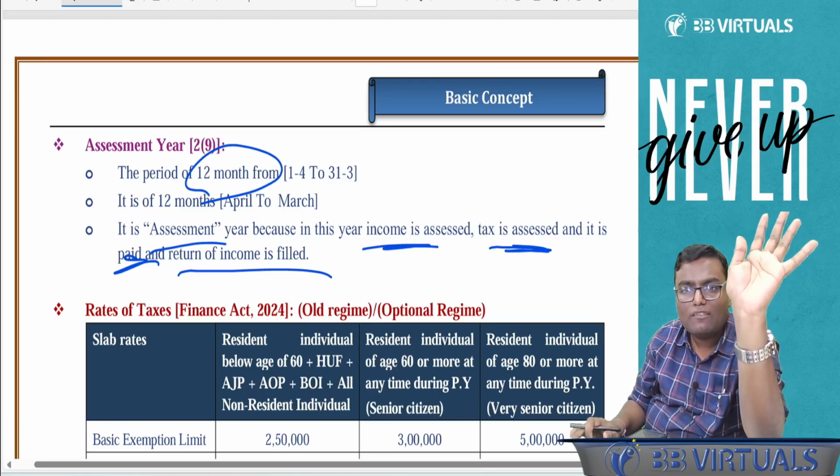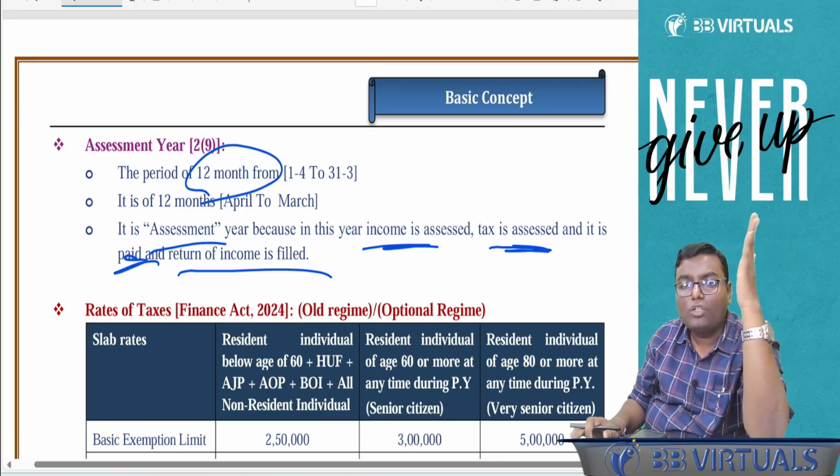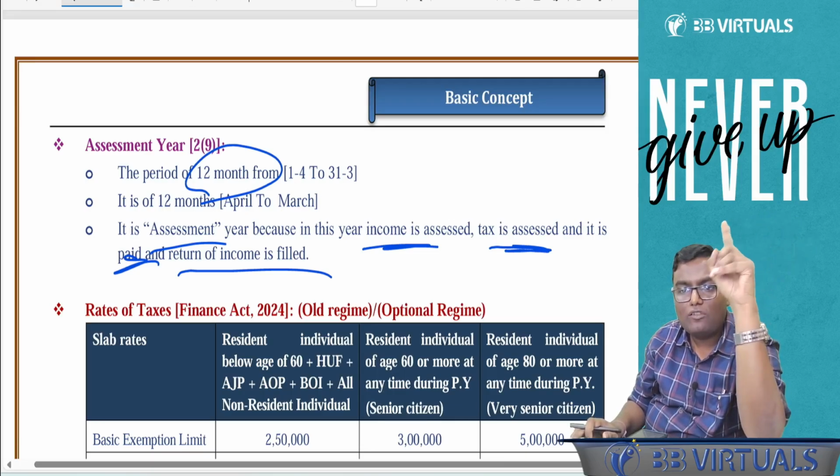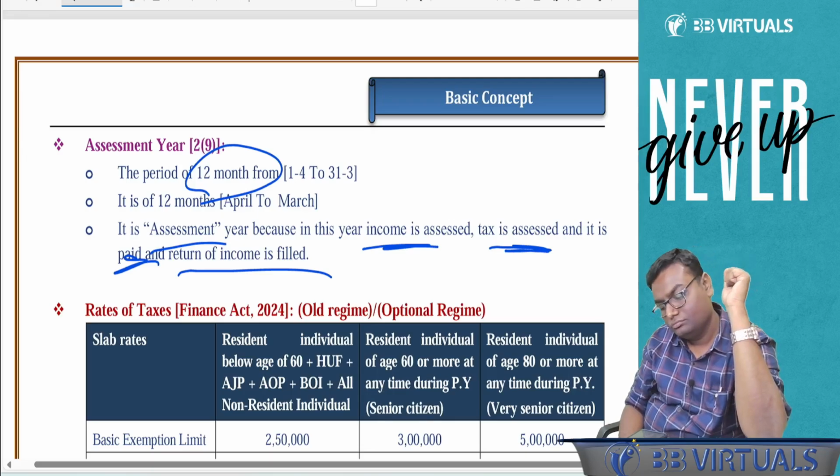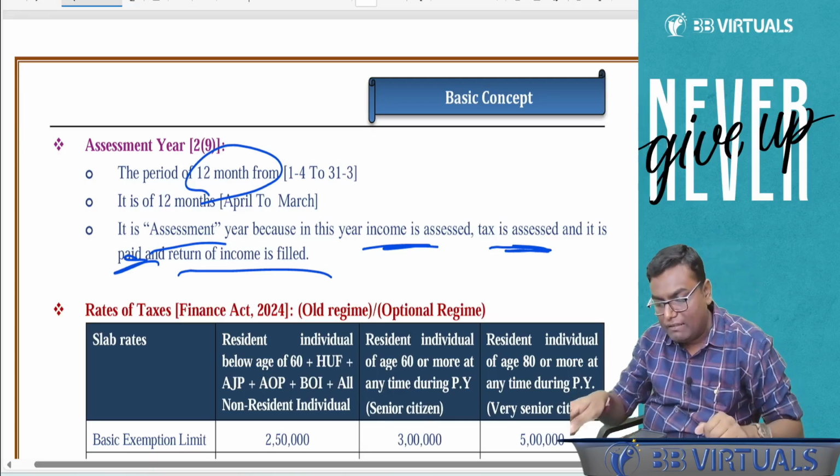All of you are with me, yes or no, people? Just tell me. Want to revise up to now and then move forward, yes or no? Perfect. Then let us start the revision.